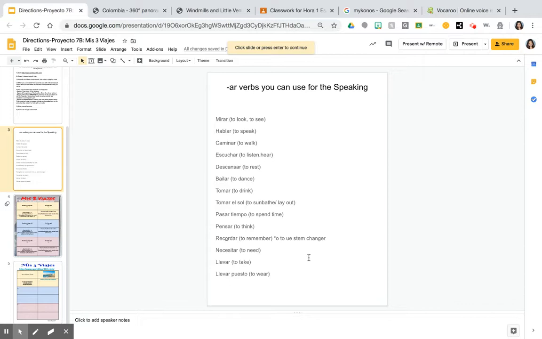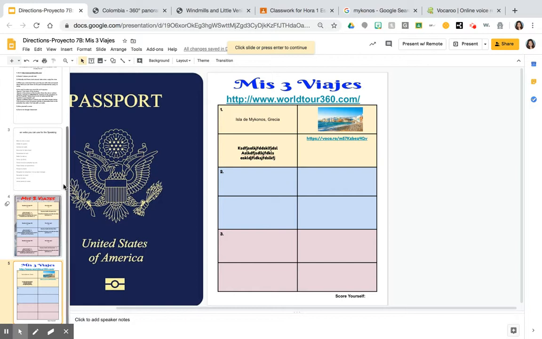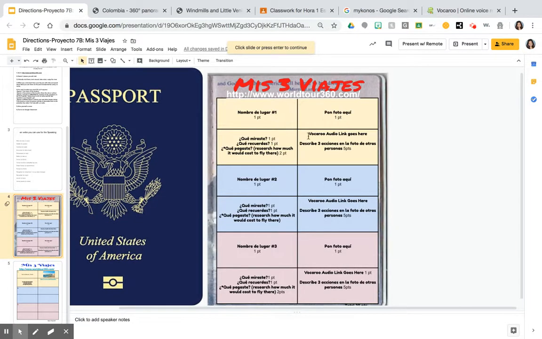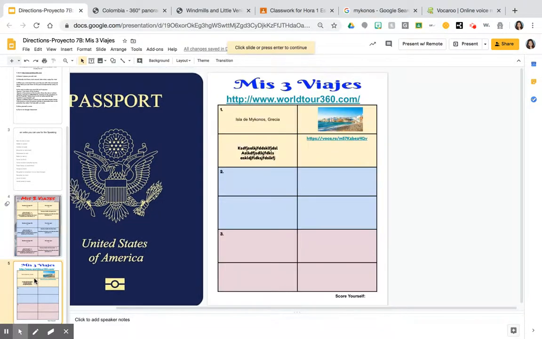You will only get credit for them once. You will not get credit again. You need to show me that you can conjugate different AR verbs, all right? Not just the same ones over and over again. Okay. Once you are done with that, you're going to score yourself. Remember here, it tells you how much each section is worth. So you're going to go through it, make sure you have everything, score yourself, and you will turn in this slide only, not the directions deck, but just this slide completed to Google Classroom.